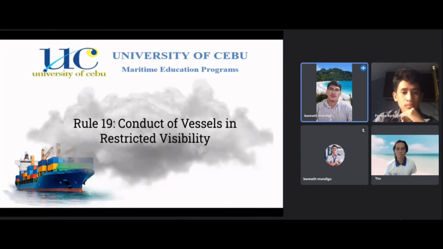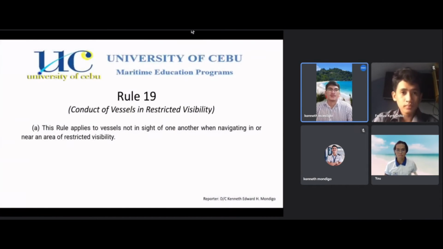So next will be Rule 19, Conduct of Vessels in Restricted Visibility. Next slide, please. So it states here in paragraph A that this rule applies to vessels not in sight of one another when navigating in or near an area of restricted visibility.